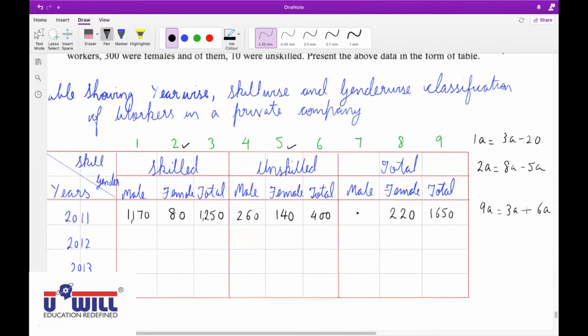And total male workers? 1650 minus 220, or 1170 plus 260. Total males 1170 plus 260, 1430.